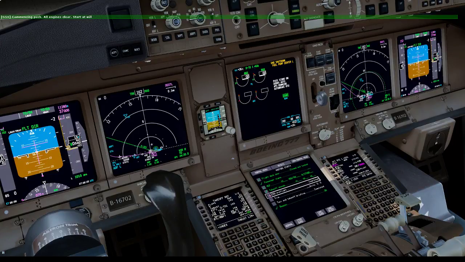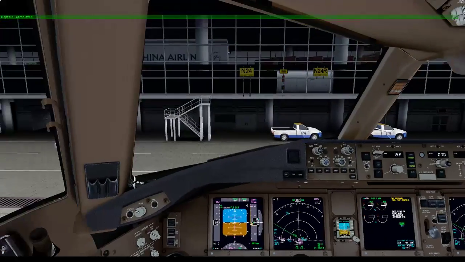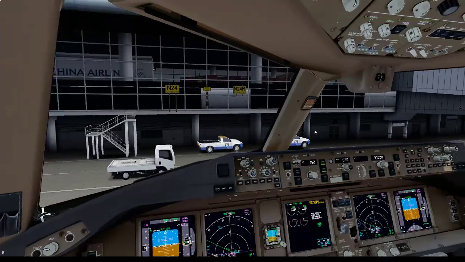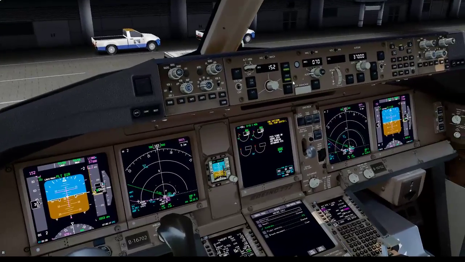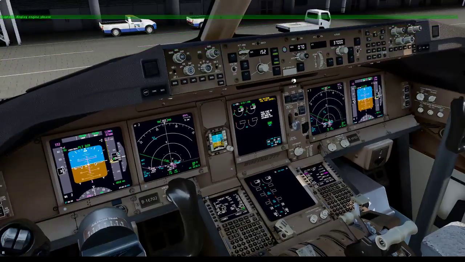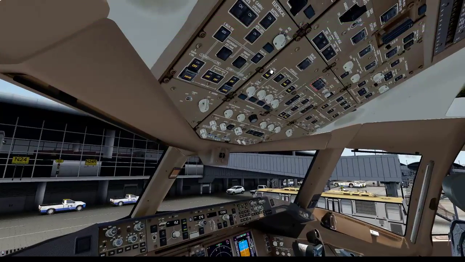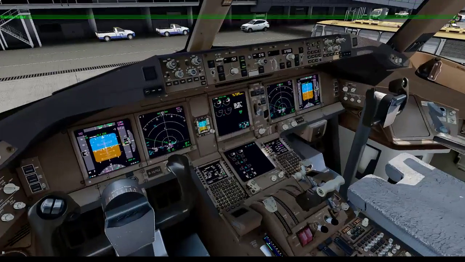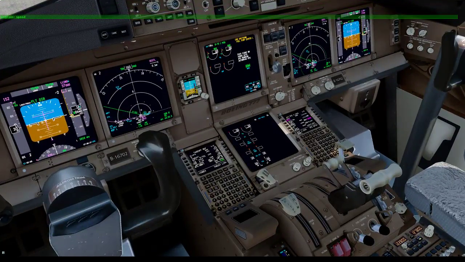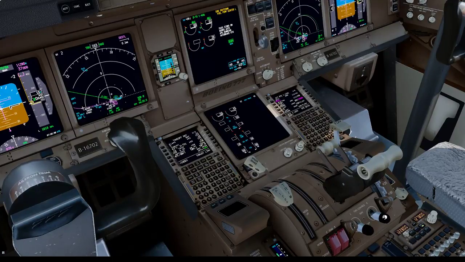6.25 units set 0 and 0. Set and check. Taxi and takeoff briefing. Completed. Beacon. On. Before start checklist complete. Display engines. Start sequence is 2 then 1. Check. Start engine 2. Starting 2. Oil pressure.